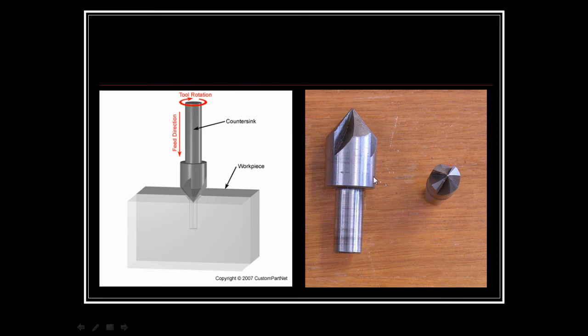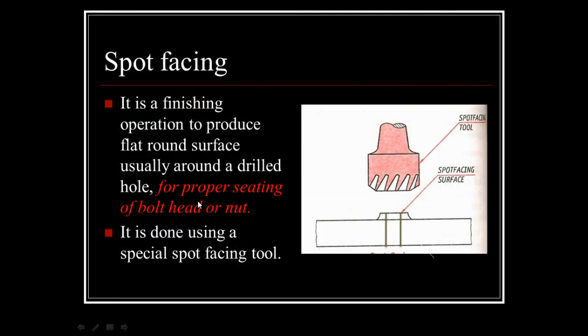So these are the countersinks. You can see over here it's a conical shape, and the teeth or the flutes are on the conical shape. So the top end of the hole is in a cup shape or a sink shape.